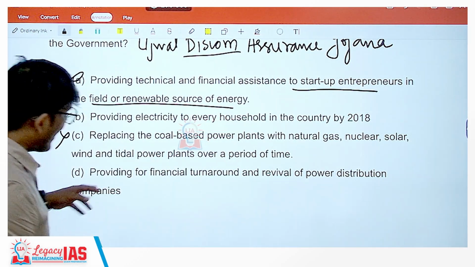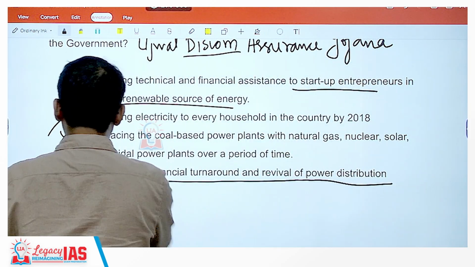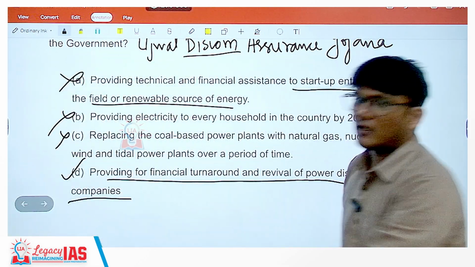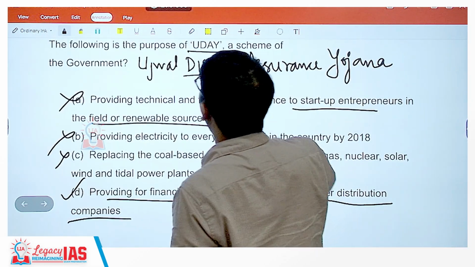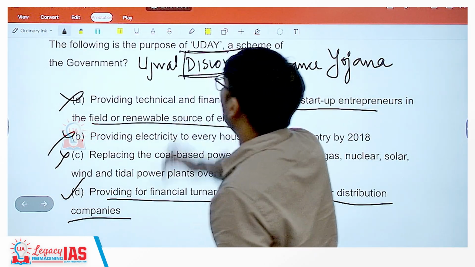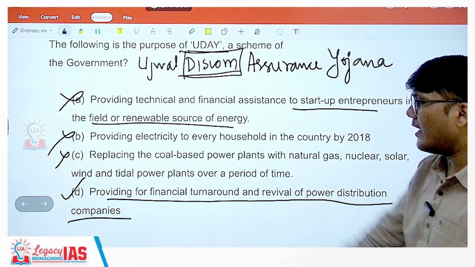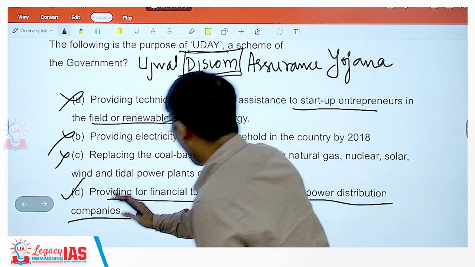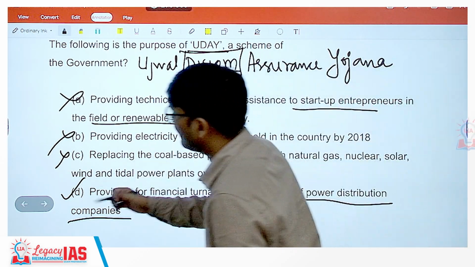No. Providing for financial turnaround and revival of power distribution companies? Yes. Power distribution companies, electricity distribution companies, which are Discoms. So this scheme is for Discoms, and this is the only statement which talks about Discoms, hence this is the right option, providing for financial turnaround and revival of power distribution companies.